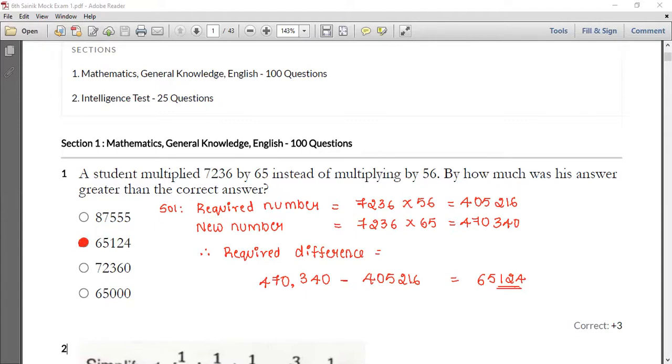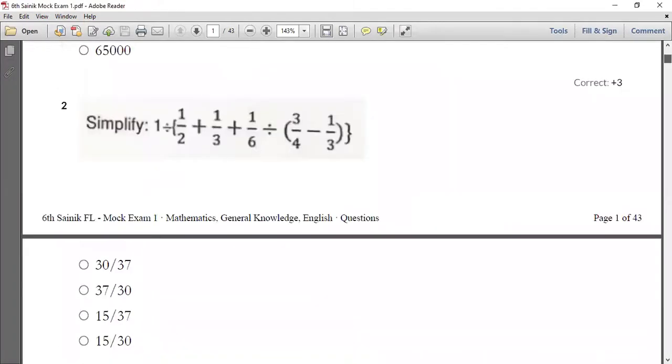So now let me go with your second question. All of you have a look into your second question. So this is the answer for your first question. So let me go with your second question now. All of you have a look into your second question.